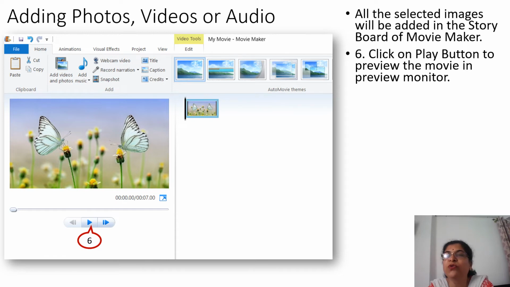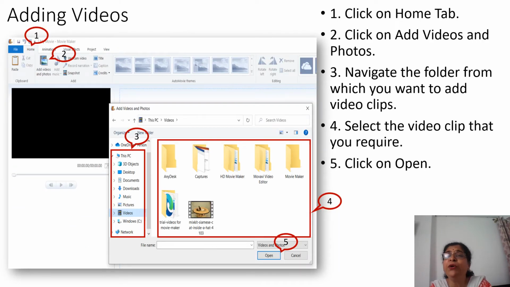It is not a video, so click on the play button to preview the movie in the preview monitor. Here I have selected one picture, so it will show me only that one picture. If I had selected two or three pictures, it would have shown me the movie itself. Okay. Now next is adding videos.